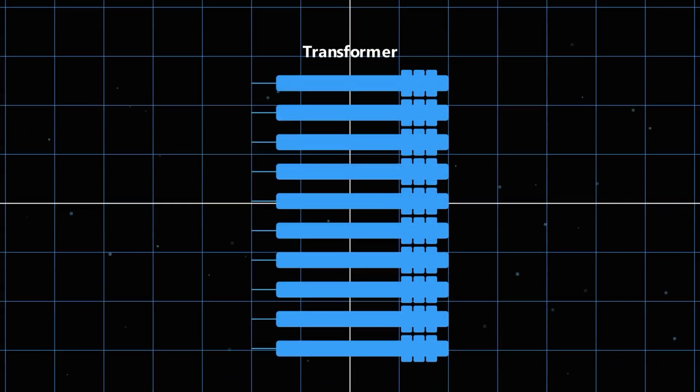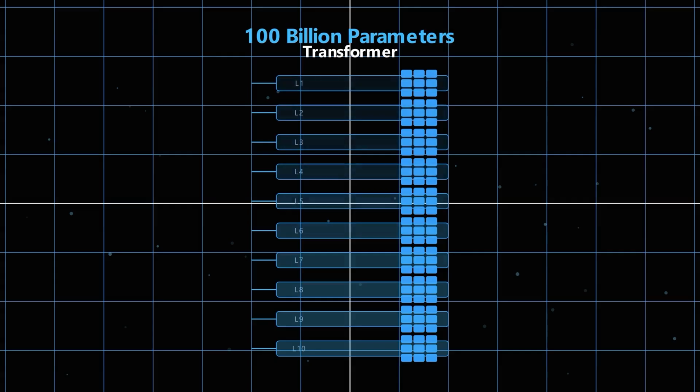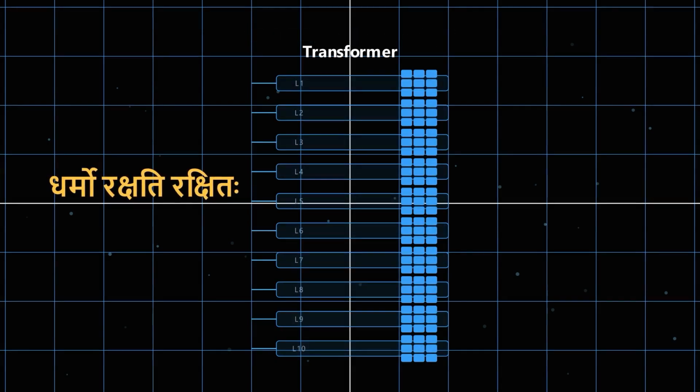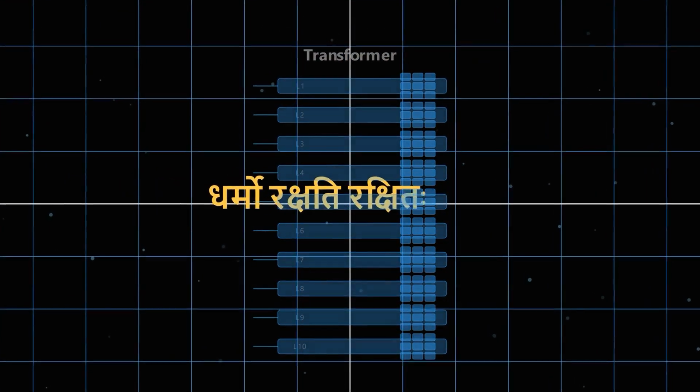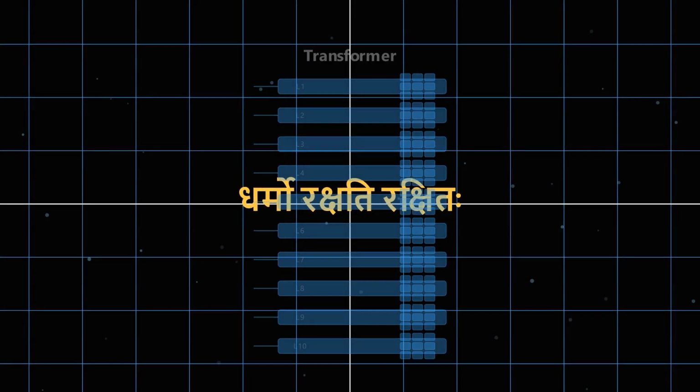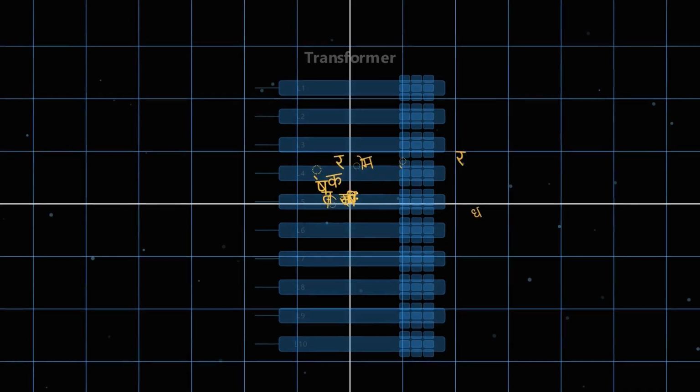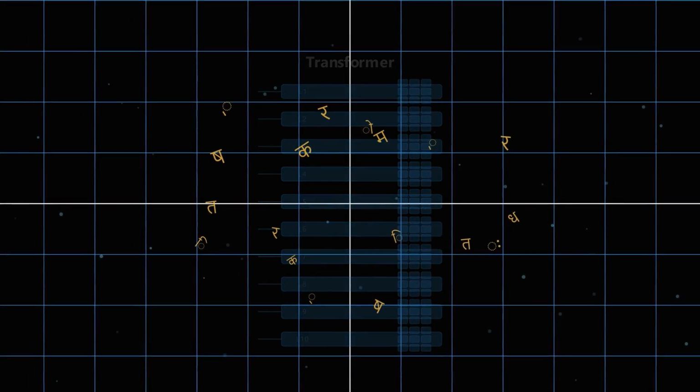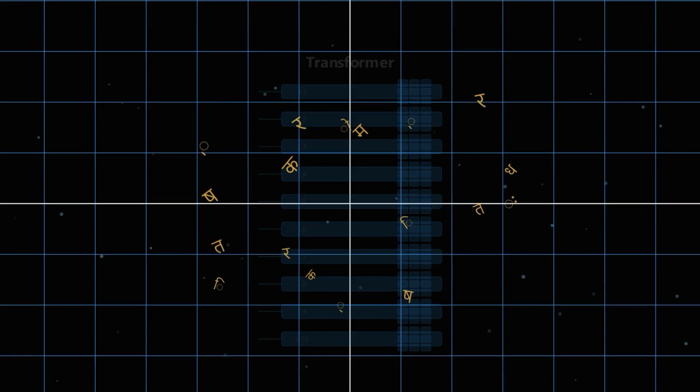Modern AI can write software, solve university-level mathematics, and even explain quantum physics. But what happens when we ask the same AI to learn a language it has barely seen before? The problem isn't just a lack of data. Before the model even starts learning, the structure of the language itself begins to fall apart.